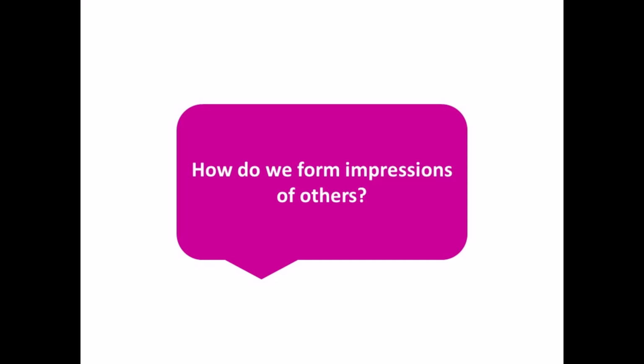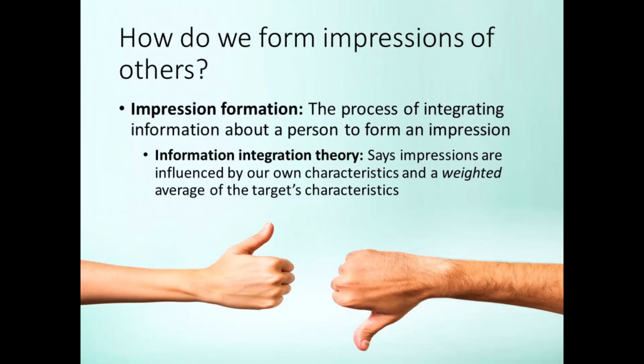How do we form impressions of others? The third step of social perception is integration. We combine all the information we've collected about a target and form an impression of them. Social psychologists disagree about precisely how to do this.